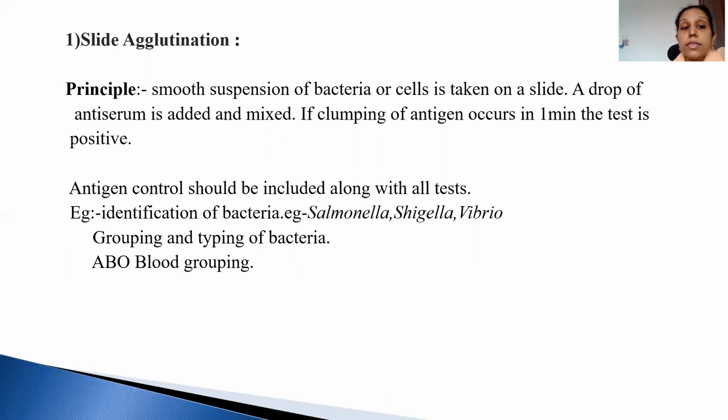So what is slide agglutination? We take a suspension of bacteria or cells on a slide and we add antisera. Directly we take the bacteria and add antisera. If the antigen and antibody are homologous, there will be clumping in 1 minute. That means it's positive. This is used for grouping and typing of bacteria, and also for identification, like Salmonella, Shigella, Vibrio. We use this in the lab, sometimes for Vibrio also. It is also used in ABO blood grouping.